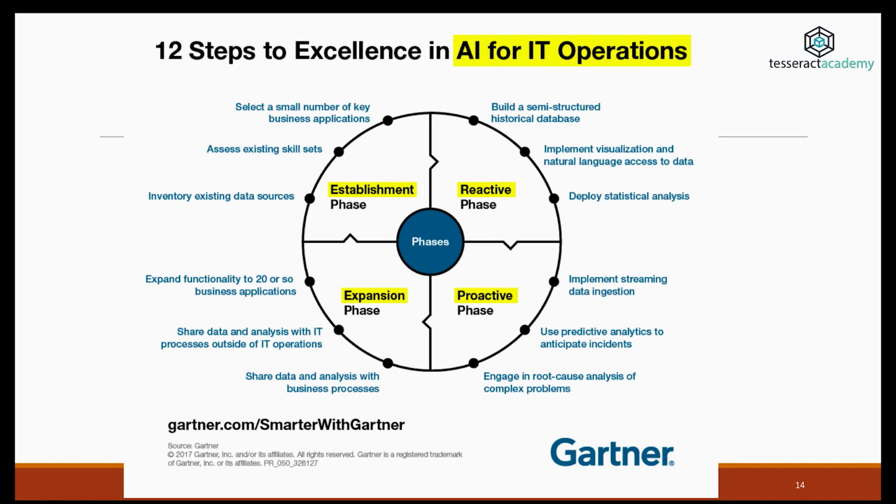The first phase, the establishment phase, is about understanding the challenges related to operations that an organization faces, and then these challenges are solved in the reactive and the proactive phase. The reactive phase is simpler from a technical perspective, whereas the proactive phase is more advanced because it's based on prediction.